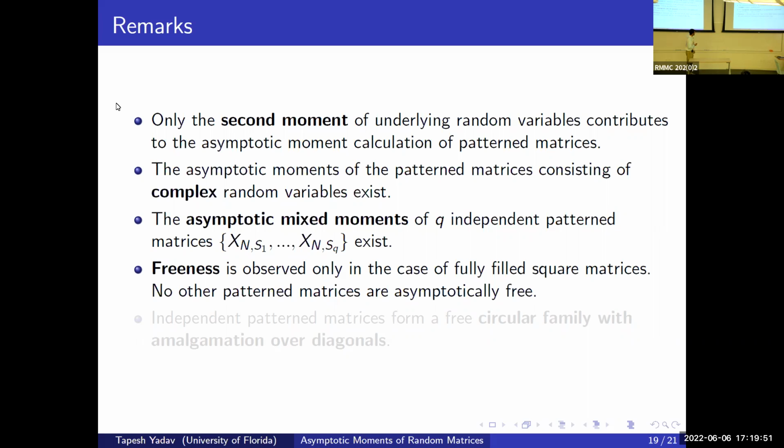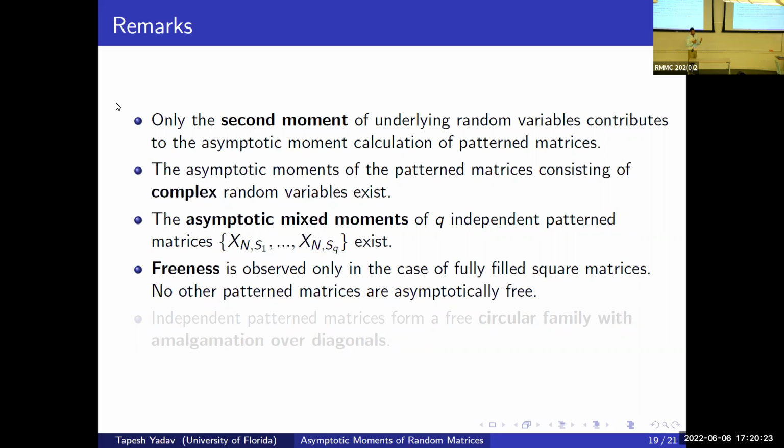This is interesting: freeness is observed only in the case of fully filled square matrices. So what do I mean by freeness here? If we take the collection of all pattern matrices, then the freeness property, in the sense of alternating products, holds only when we take the completely filled matrix, and no other matrix has this property.